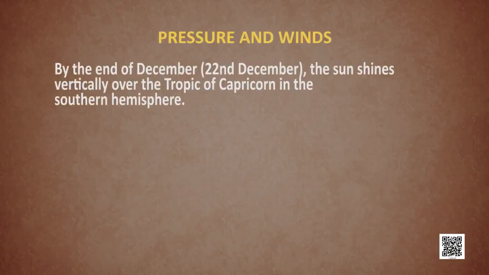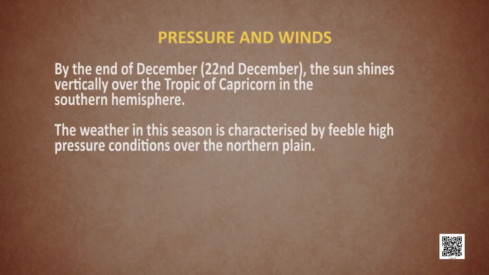By the end of December, the sun shines vertically over the Tropic of Capricorn in the southern hemisphere. So that means there will be low pressure there and our country will have high pressure. The weather in this season is characterized by feeble high pressure conditions, especially over the northern plains.